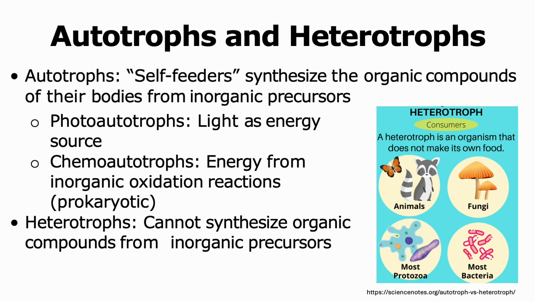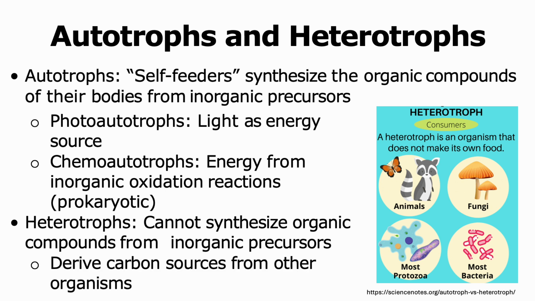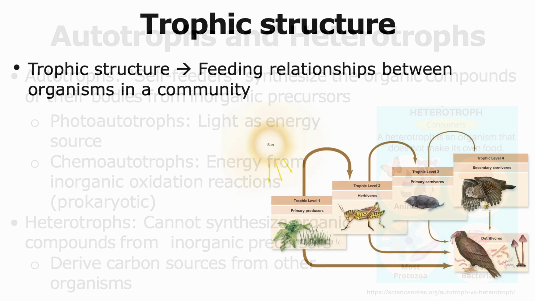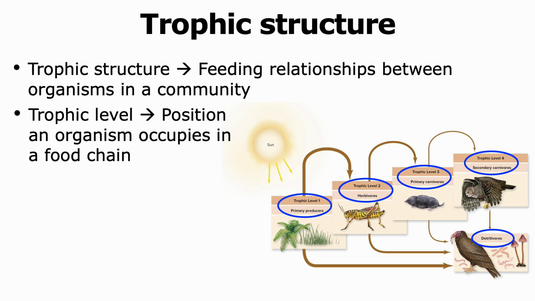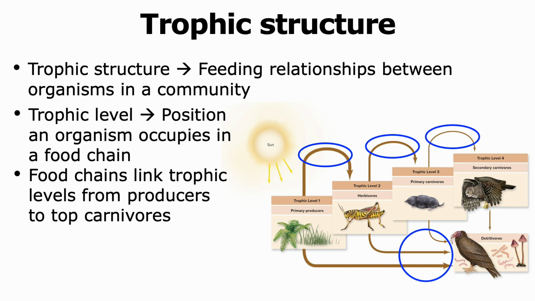Heterotrophs, on the other hand, cannot synthesize organic compounds from inorganic precursors. Hence, they derive their carbon compounds from other organisms. Organisms on Earth can be arranged into trophic structures, which show the feeding relationships between the organisms in a community. The trophic level is the position that an organism occupies in the food chain. The food chains link the trophic levels from producers to carnivores.